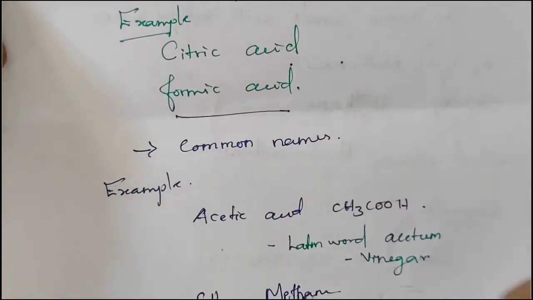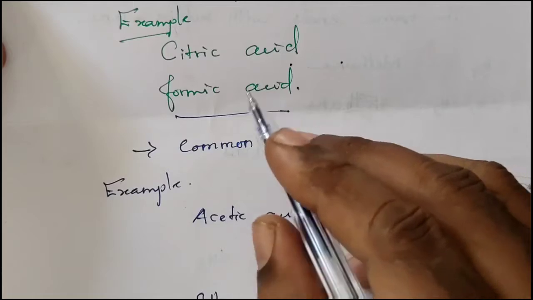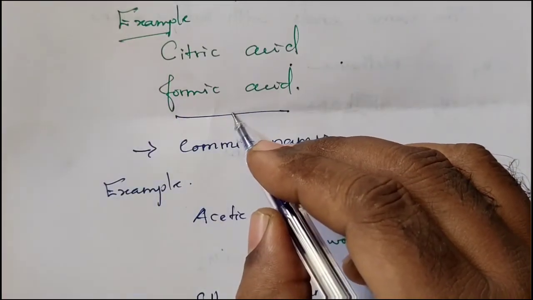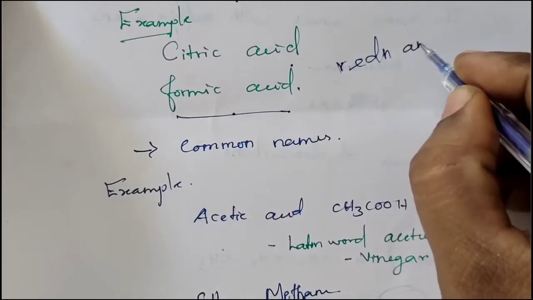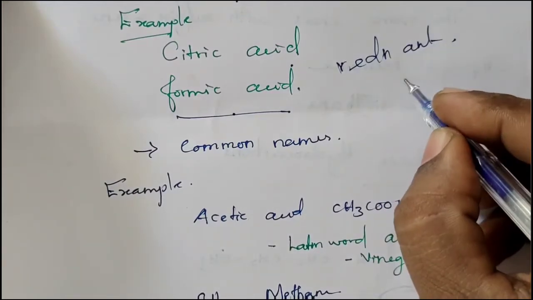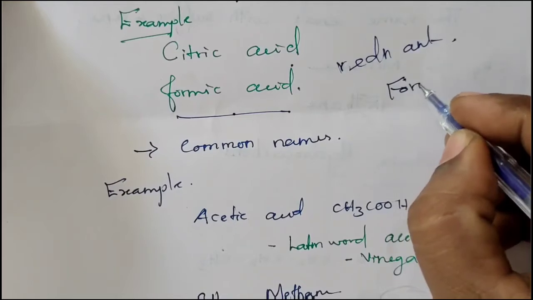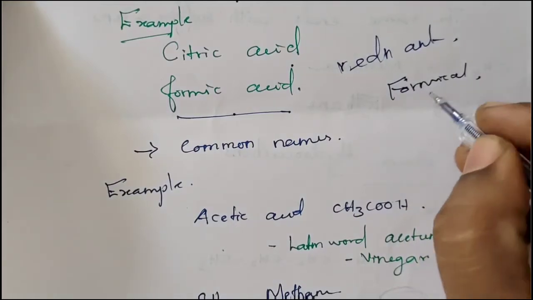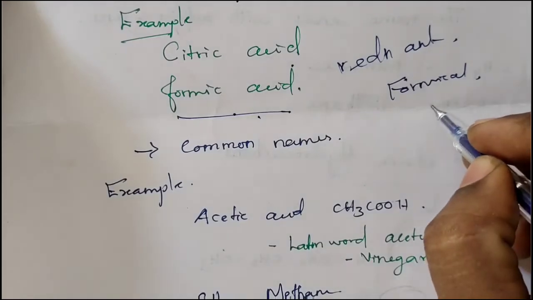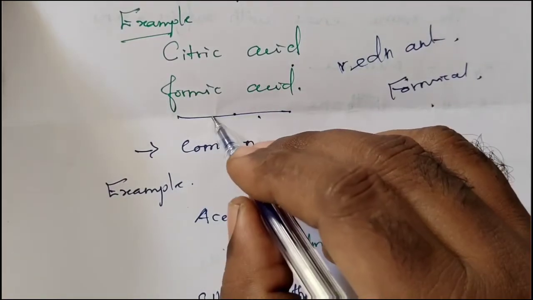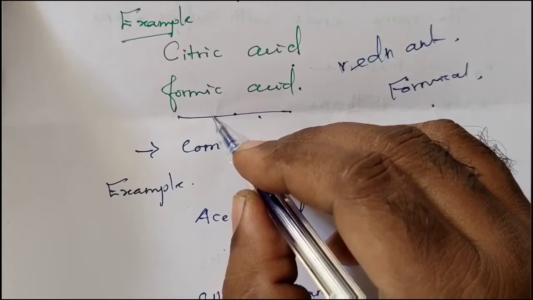Similarly, formic acid. Where are we getting formic acid from? From red ant. It is obtained from red ant. Red ant in Greek is called formica. Since the acid is found in the venom of the red ant, formic acid is called so.